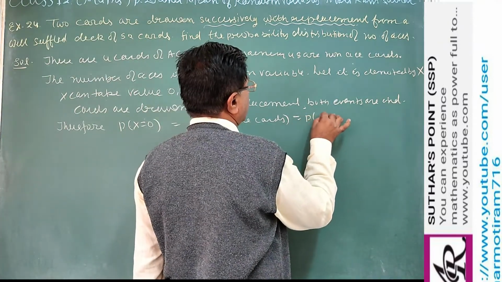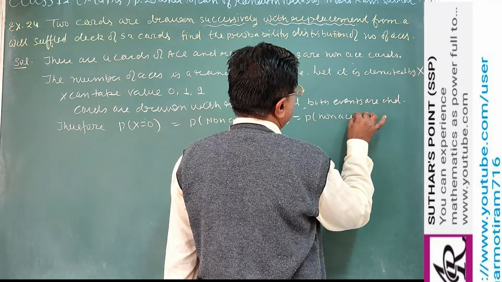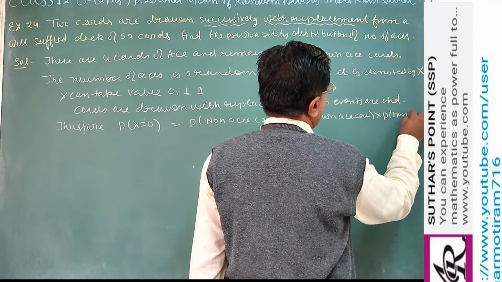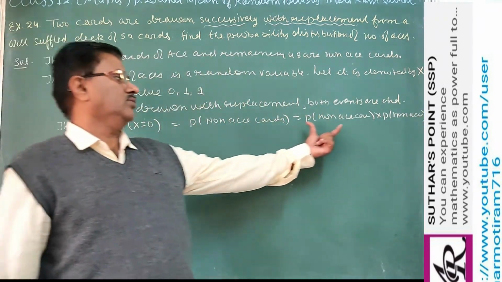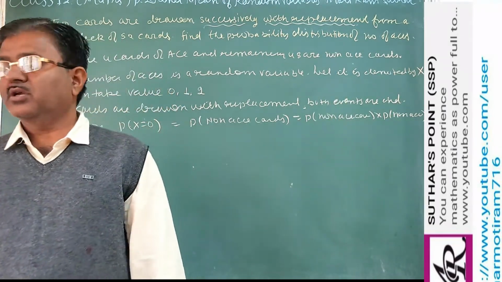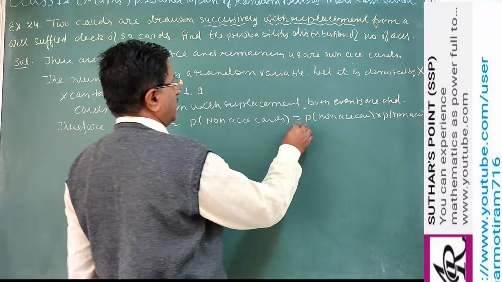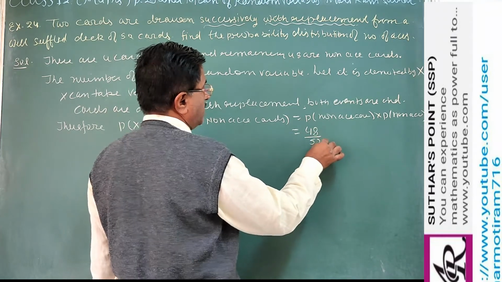So we can say probability of non-ace card in the first draw into probability of non-ace card in the second draw. There are two draws: in the first draw a non-ace card, in the second draw a non-ace card.